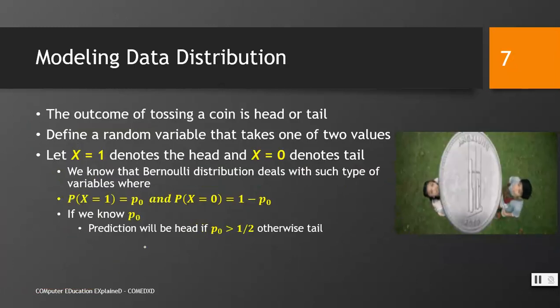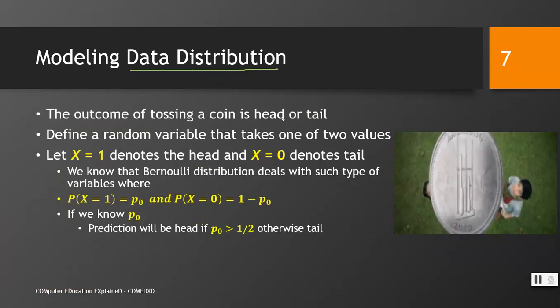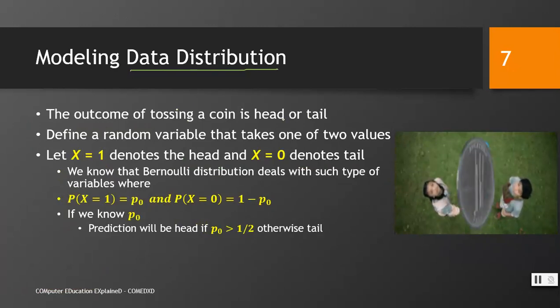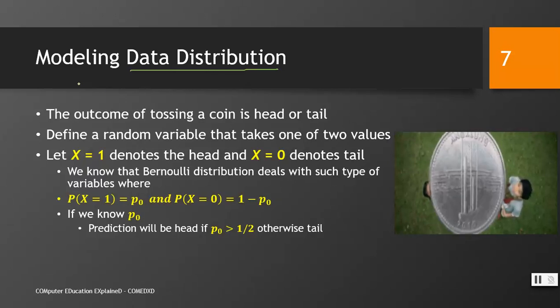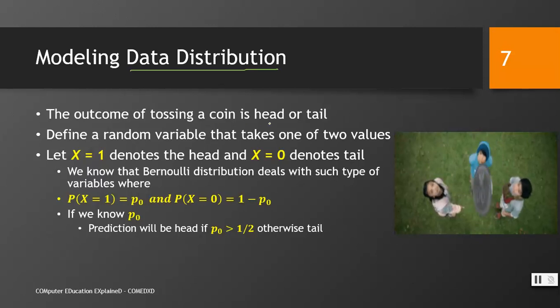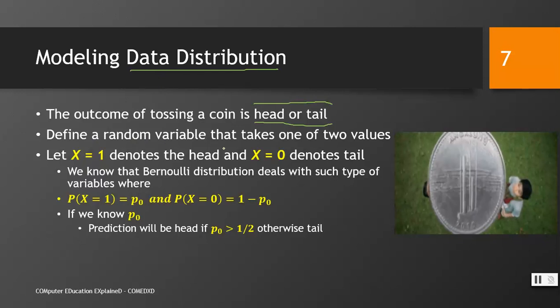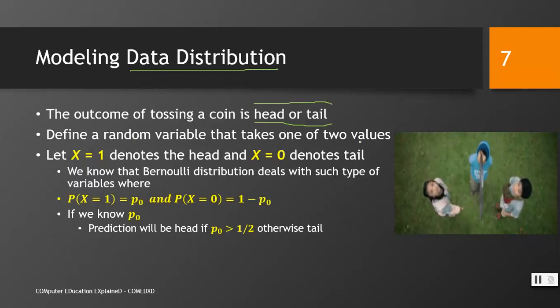Modeling data distribution, how would we model it? Again, we do not know exactly from where the data has been taken or what the data distribution is, so we will model it, or we will assume about it. The outcome of tossing a coin is head or tail. We are taking one example which would help us to understand the modeling process of data distribution. We define a random variable that would take one of two values in this example.